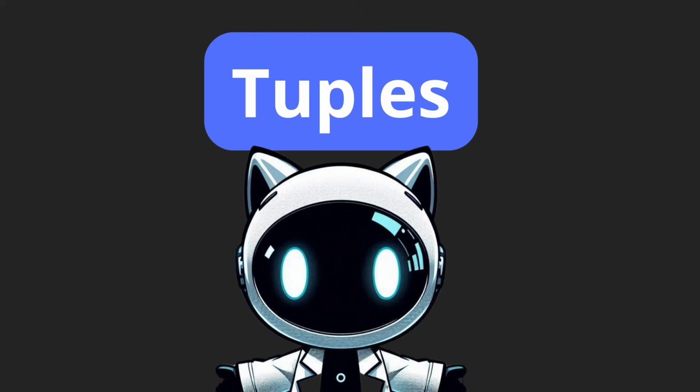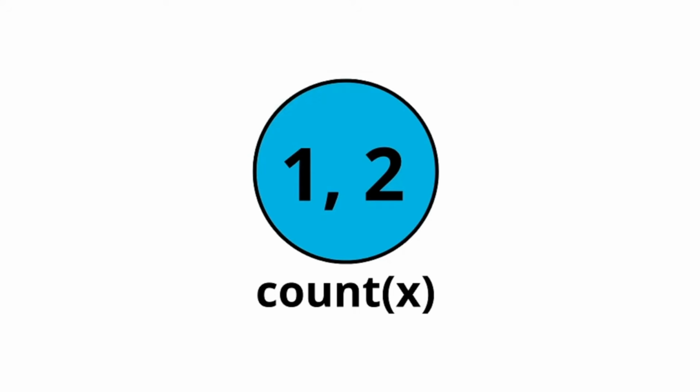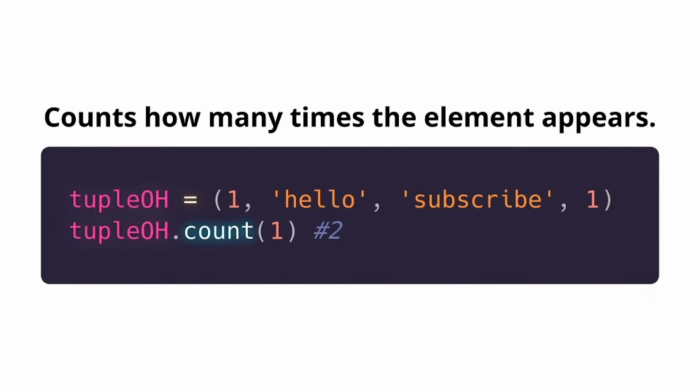Finally, we're going to move into tuples, and what we need to know is that tuples are immutable. Therefore, we cannot do many things with them. Actually, the methods that we see are just for getting data. The first one is count, which counts how many times the element appears in the tuple. In this case, we have 2 number ones.